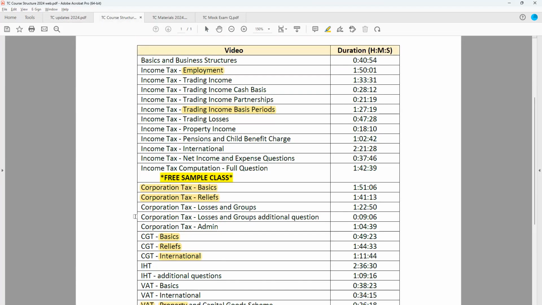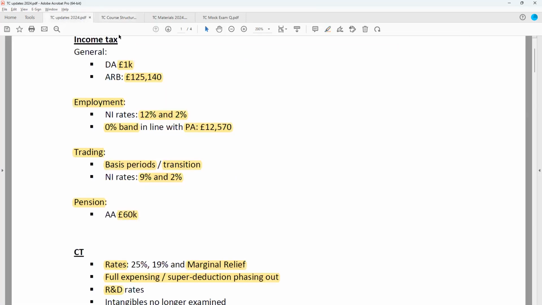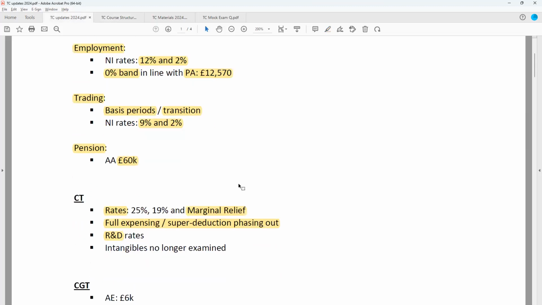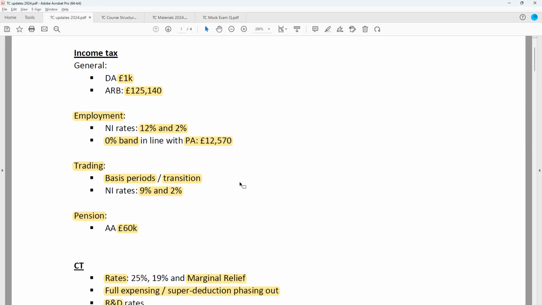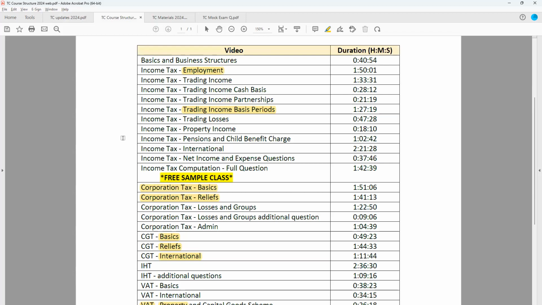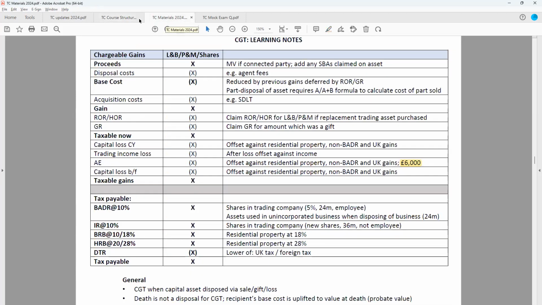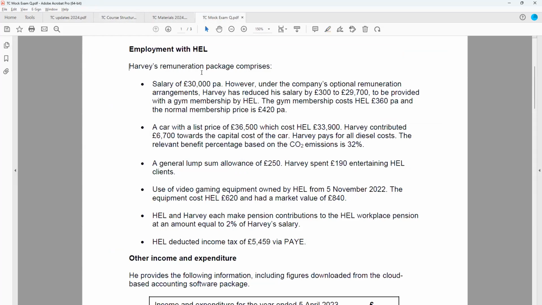Of course, it's been fully updated for 2024. And whilst it's very important to make sure you are using the right amounts in the exam, the examiners quite often comment that students may use the wrong rates or not be familiar with new rules. The real key to passing the TC exam is having understood the content, and therefore that's why we teach it in a really simplified, straightforward way, but then also having a really good exam technique.